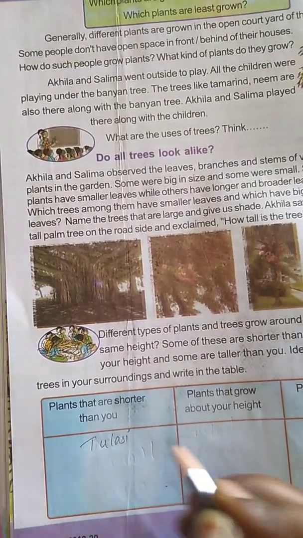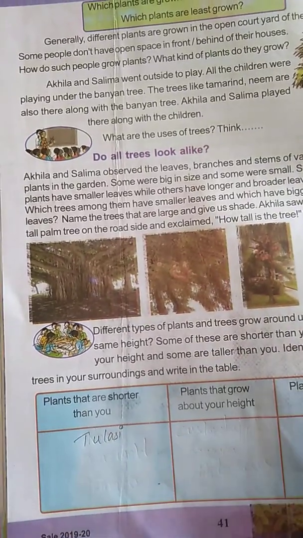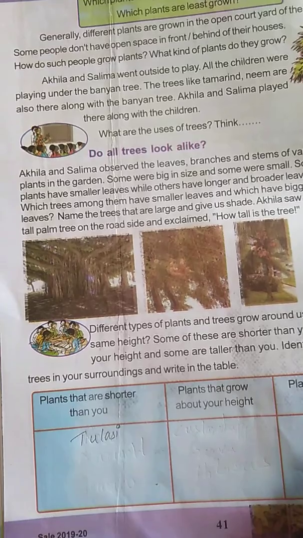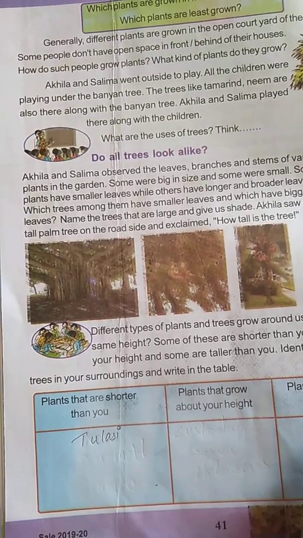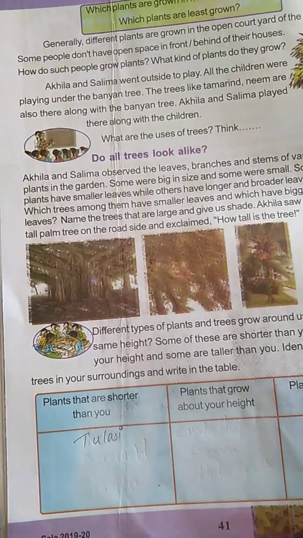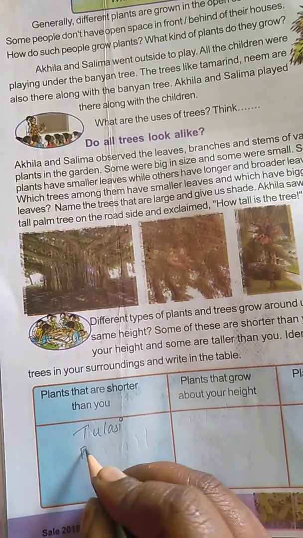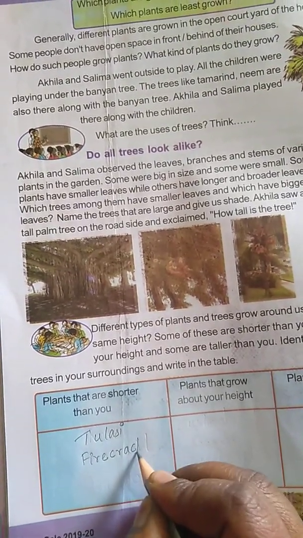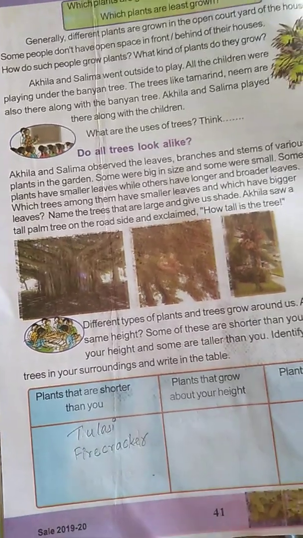Tulasi plant. Everybody knows Tulasi plant? Okay. So this Tulasi plant grows very short. Next, we will write two examples. Yes, firecracker. Firecracker. You know children, what firecracker means?